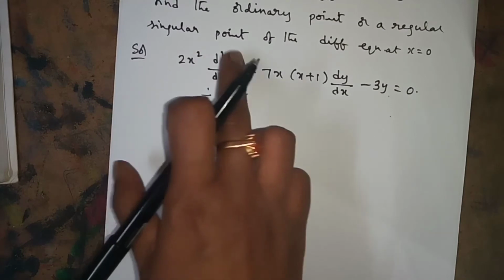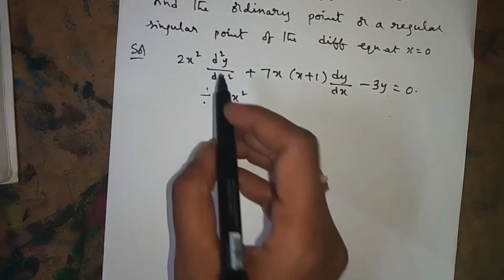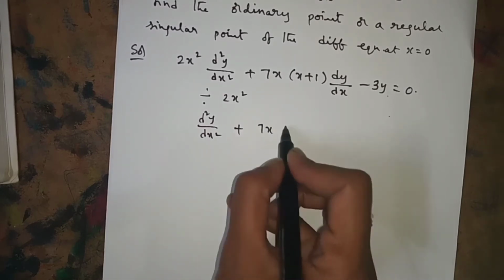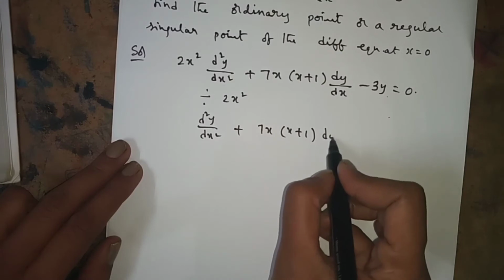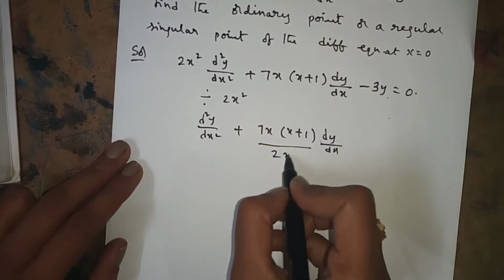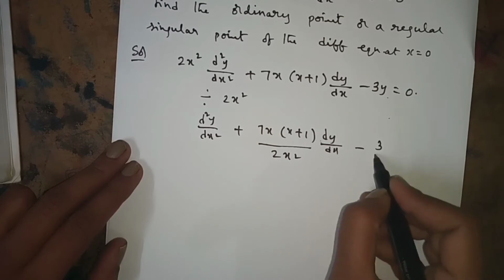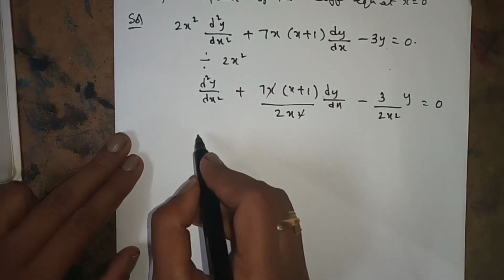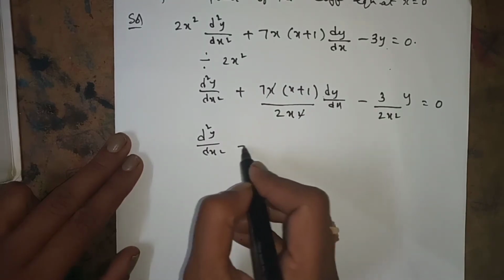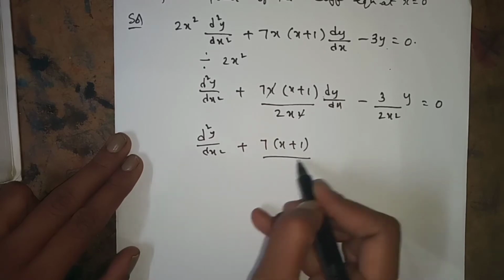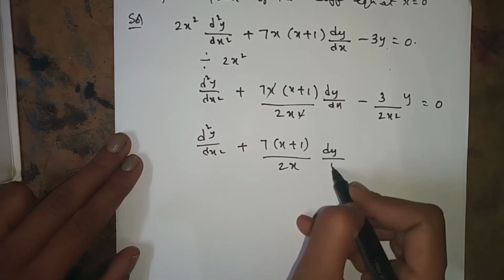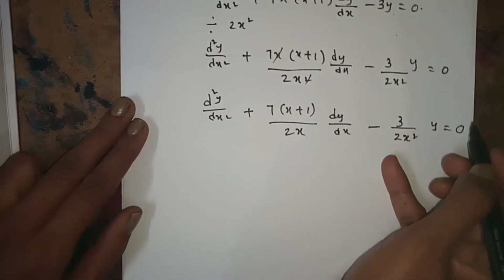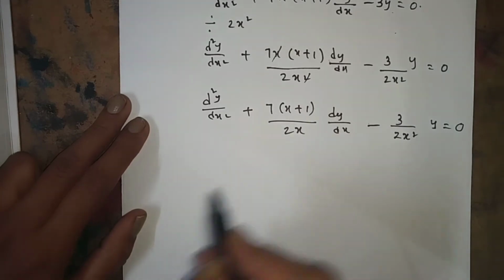Now, divide by 2x square, the value before d square y by dx square. You will get d square y by dx square plus 7 into x plus 1 by 2x into dy by dx minus 3 by 2x square into y is equal to 0. Now how much is p, how much is q?